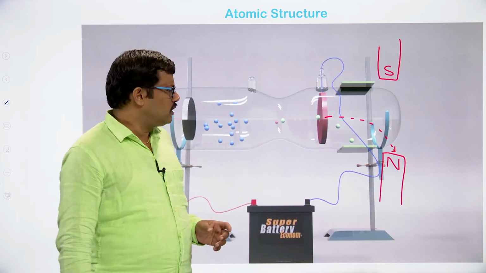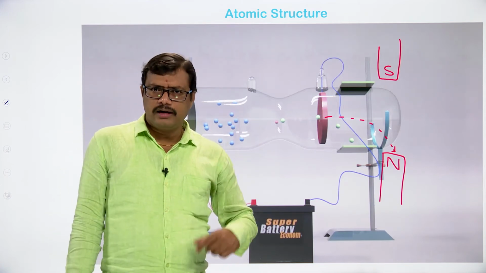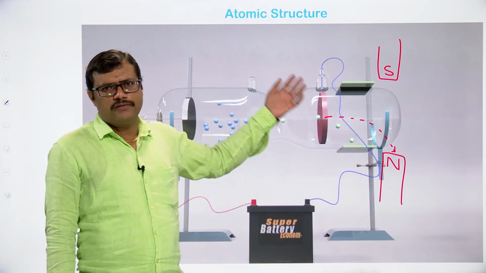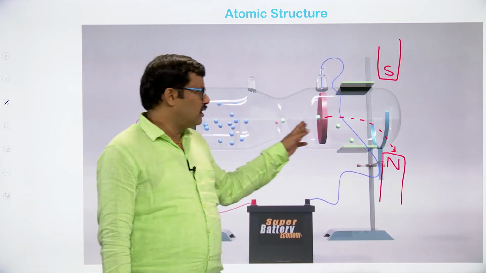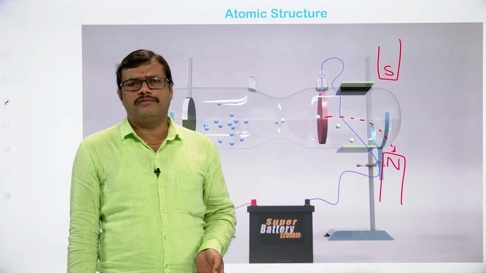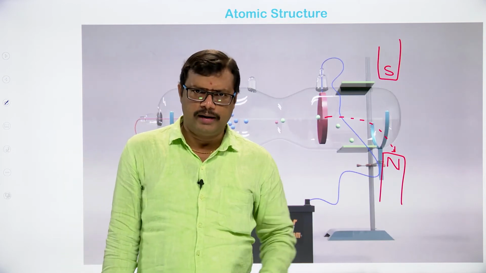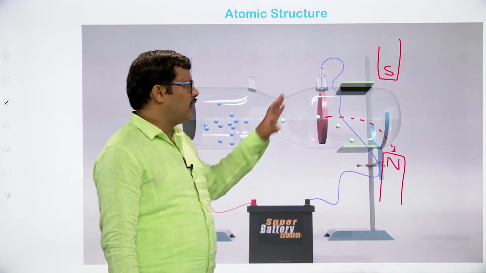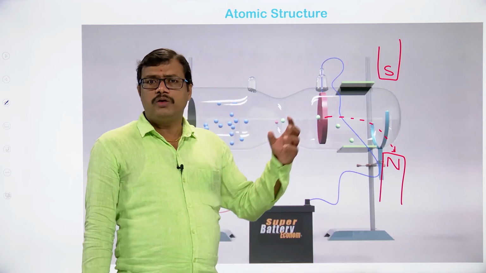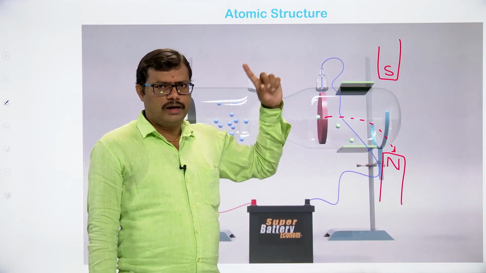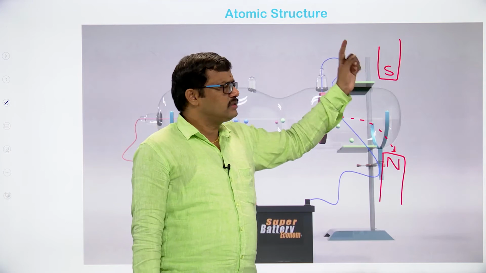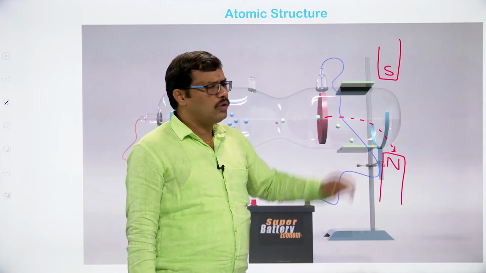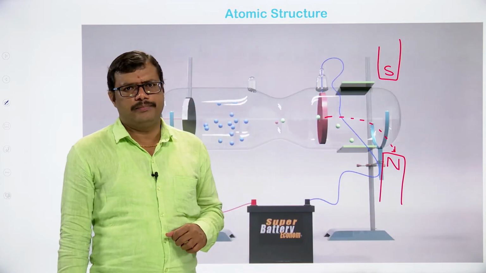So when we use the external electric field in the case of electrons, the electrons get deflected towards the positive terminal of the external electric field applied, and when we apply an external magnetic field to the cathode rays, the cathode rays deflect toward the south pole of the magnetic field applied.